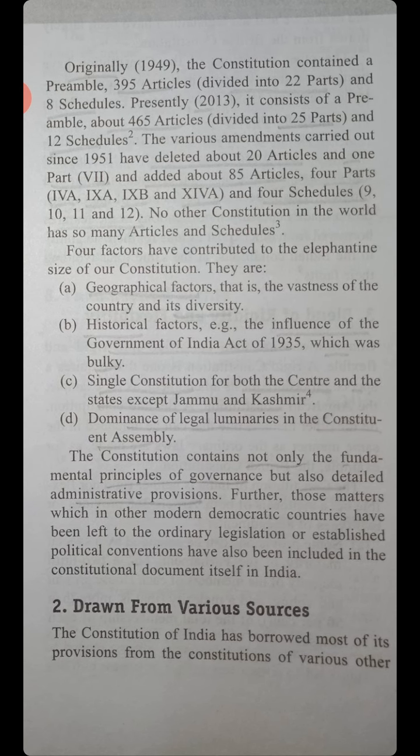4 factors have contributed to the elephantine size of our constitution. A, geographical factors, that is, the vastness of the country and its diversity. B, historical factors, for example, the influence of the Government of India Act of 1935, which was bulky. C, a single constitution for both the center and the states, except J and K, which is now repealed. D, dominance of legal luminaries in the Constituent Assembly.